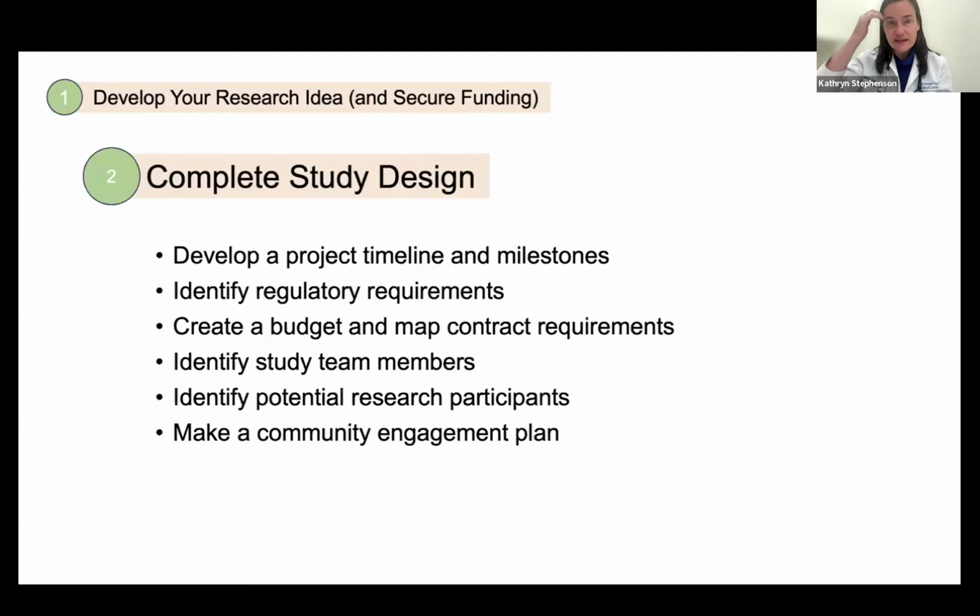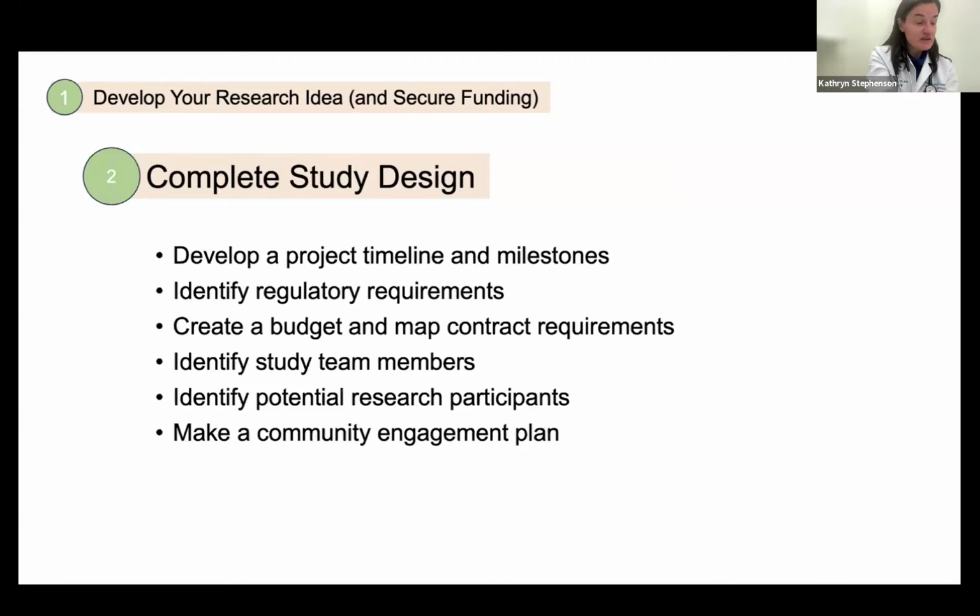So let's say you've already come up with your research aims, like your specific aims, your hypotheses, your overall study schema, and you've secured some funding to do your study. The next thing you have to do is make that concrete, and I'm going to spend the most time on this part. You're going to develop a project timeline and milestones.